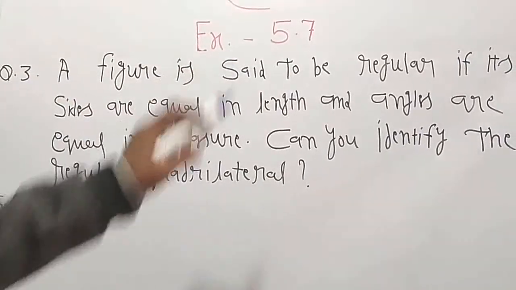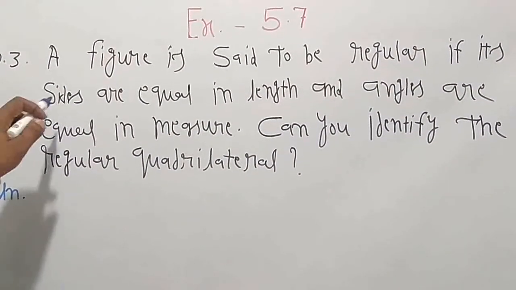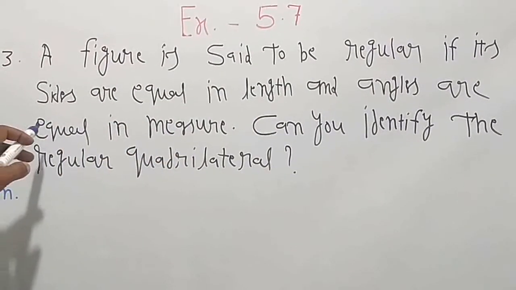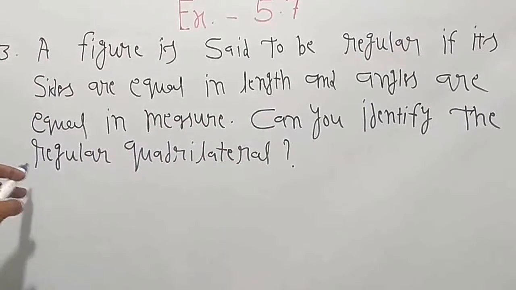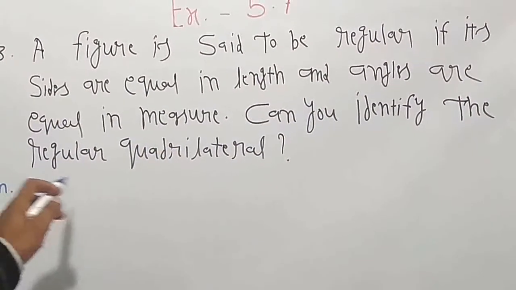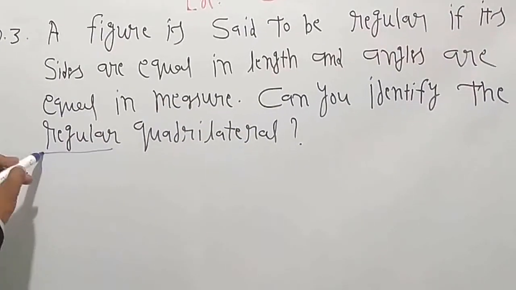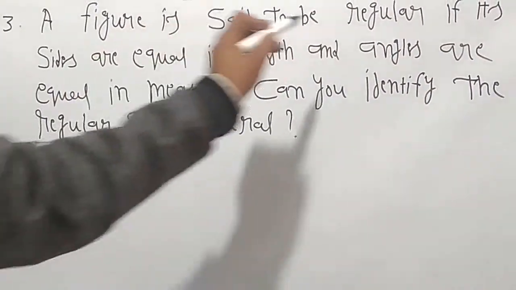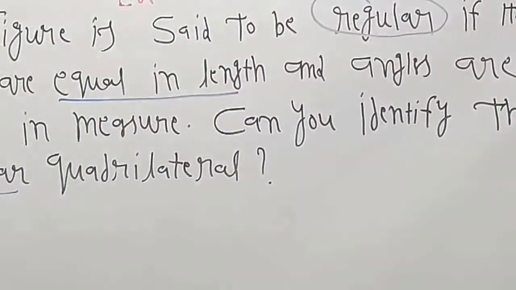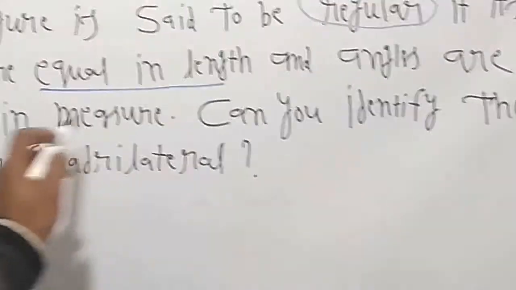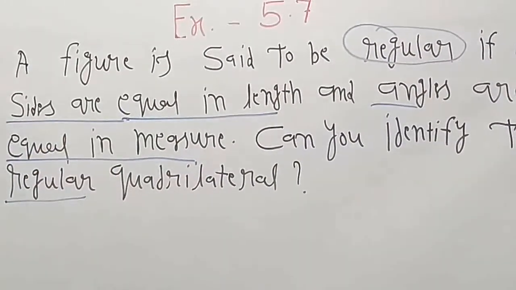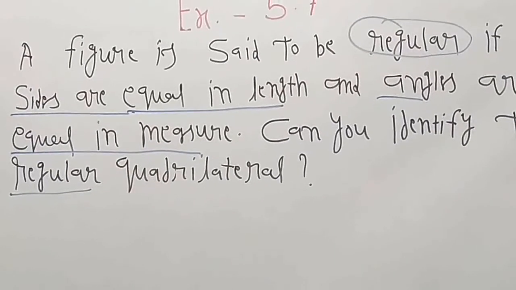A figure is said to be regular if its sides are equal in length and angles are equal in measure. Can you identify the regular quadrilateral? Regular means sides are equal in length and angles are equal in measure.